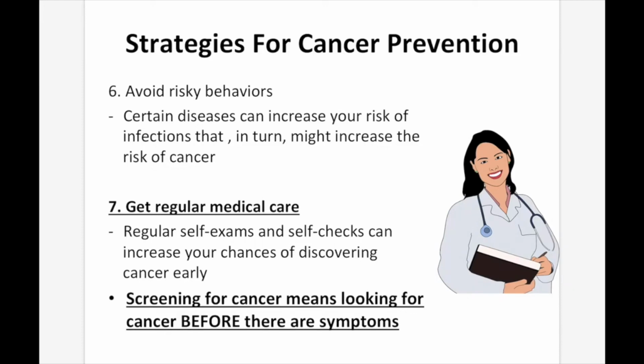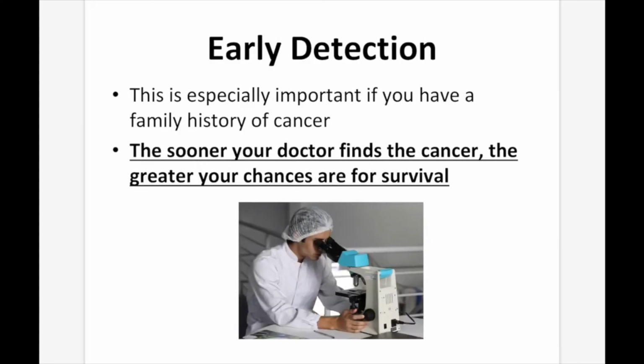Now I mentioned that skin cancer is one of the most easily treatable if you catch it early, because you can just lop it off. Now, it's very easy to detect skin cancer in most cases because it's so visible, it's right on the surface. But things like stomach cancer, colorectal cancer are much harder to diagnose before those symptoms come about. So getting those regular checkups can help catch these things early on. Early detection is especially important if you have a family history of cancer. The sooner your doctor finds the cancer, the greater your chances are for survival.